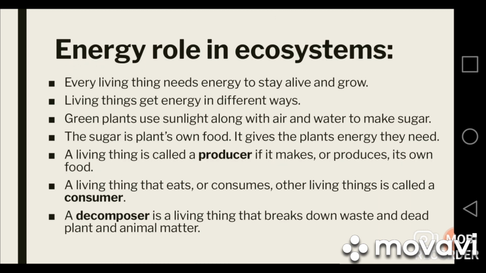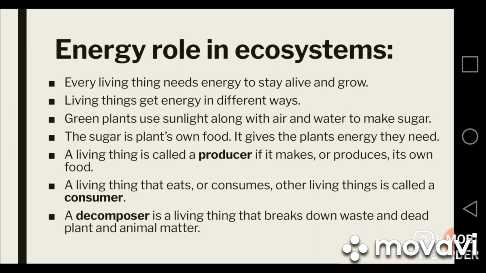Energy role in an ecosystem. The energy plays a very important role in an ecosystem because every living thing needs energy to stay alive and to grow. What is energy? Actually, the energy is the ability to do work. It means if the animal or the plants have energy, they are able to do any work. If they do not have the energy, they are not able to do any work.